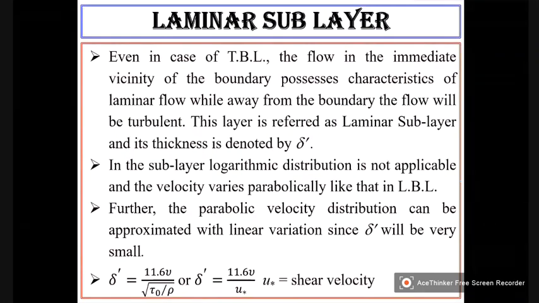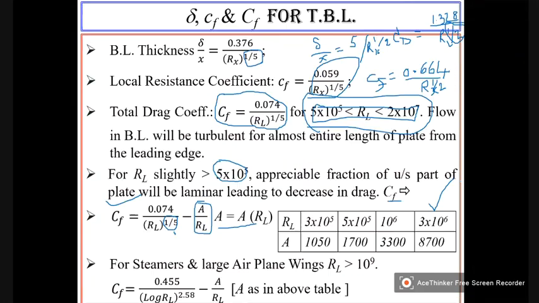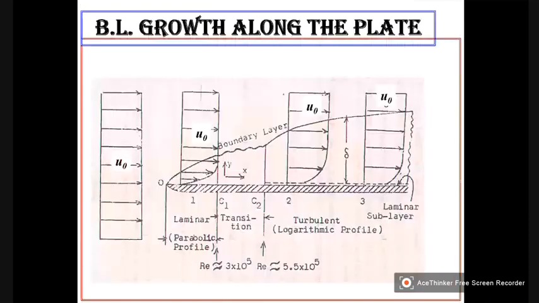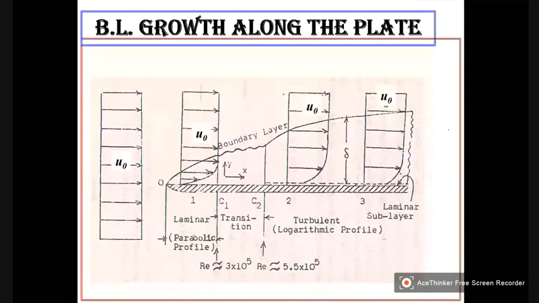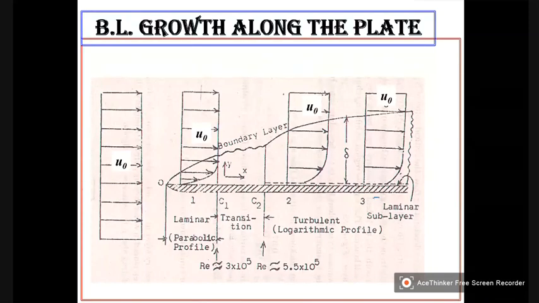So I already showed you that in the case of turbulent boundary layer also, there will be a region where the flow is still laminar and it is called as laminar sublayer.